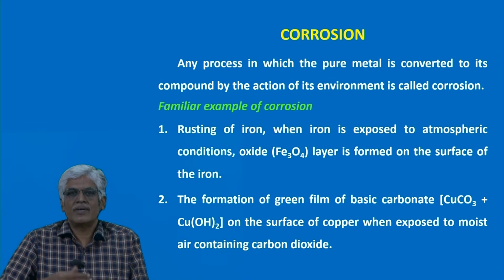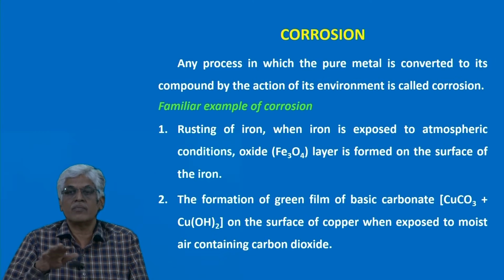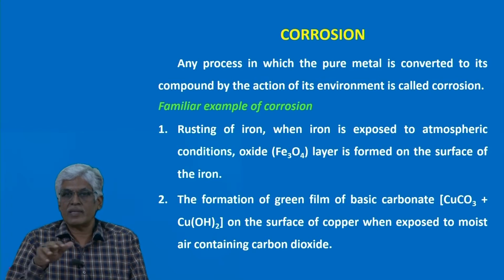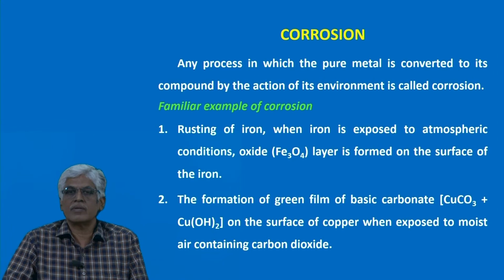The other one is when we keep copper vessels in our home during the winter season, you can see the green film over the surface of the metal. What is it? Because of winter season, there will be humid moisture in the atmosphere. So because of moisture and the presence of carbon dioxide, there is a formation of copper carbonate and copper hydroxide over the surface of the metal. So we can see the green film. So that is also a corrosion. So any metal which converts to any compound is called corrosion.